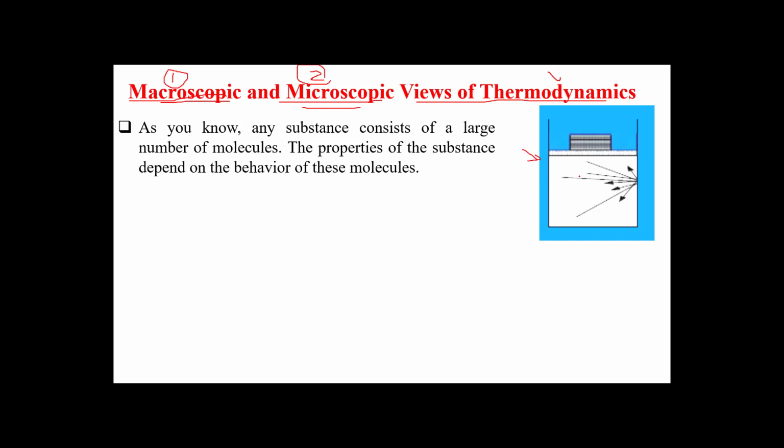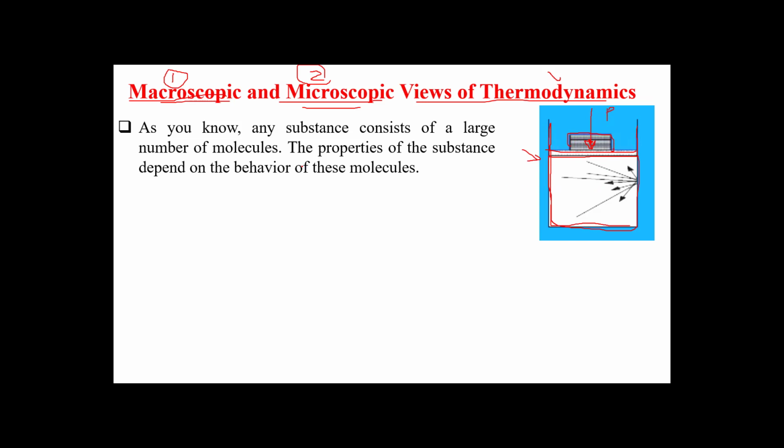Here we have a piston. Oh, sorry, this is a cylinder. Okay, and here at the top we have a piston. And on top of this piston we have a certain weight, which applies force or pressure.